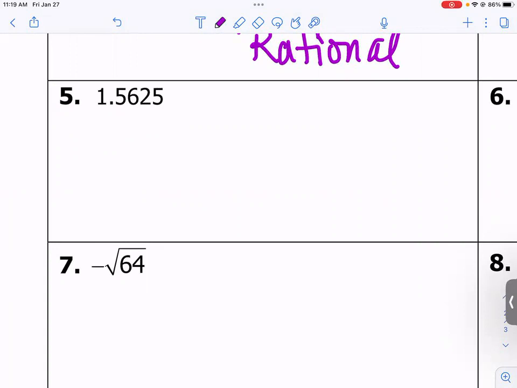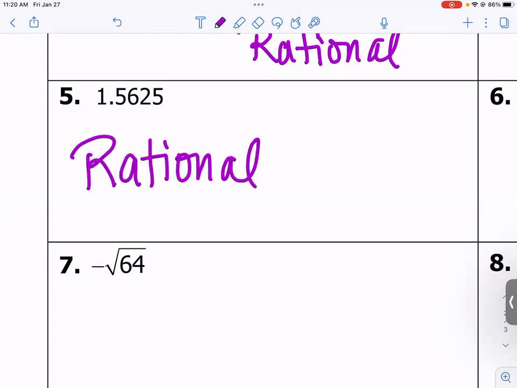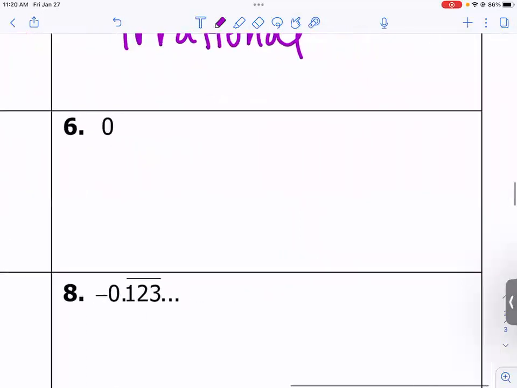Well, I can already take away these three buckets because it's not an integer. Bronson says rational because the decimal ends. Do you agree with that? Yeah. So we'll put that in there. Rational. Okay.